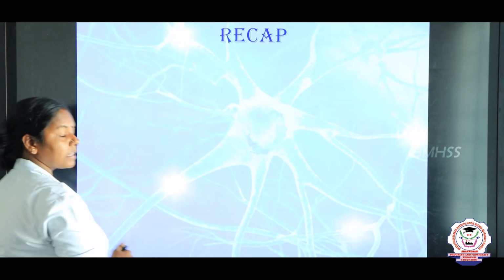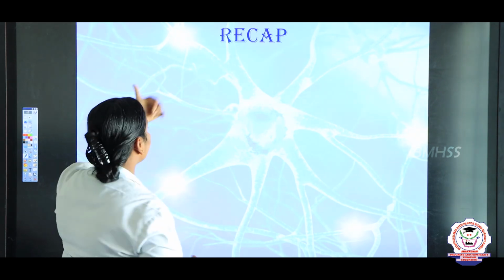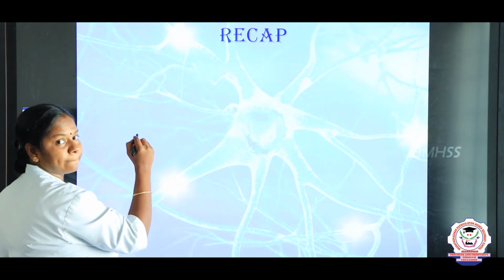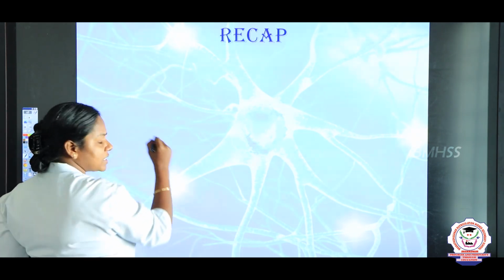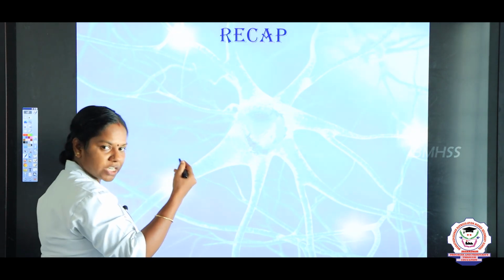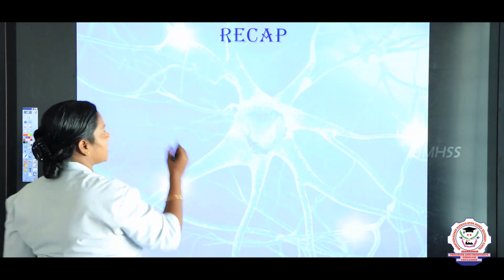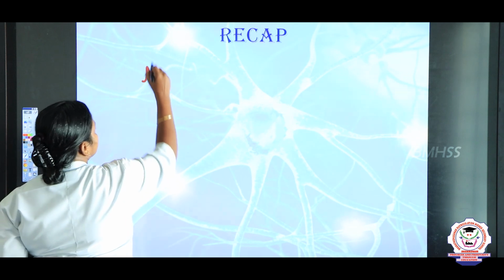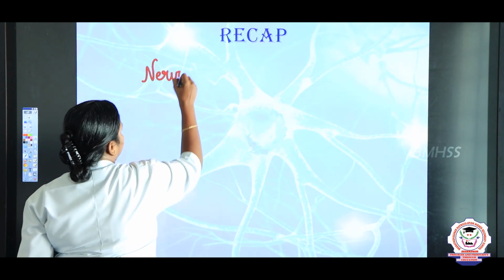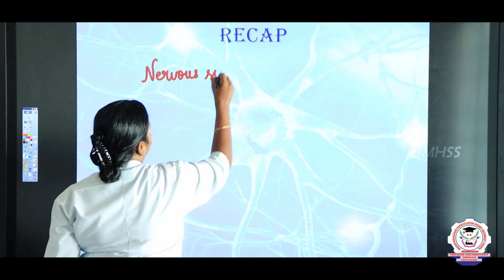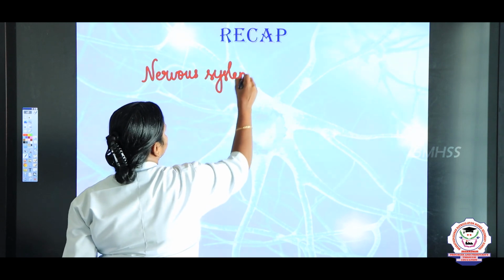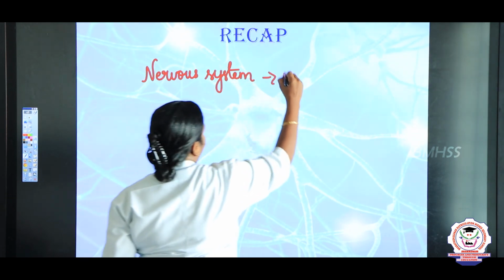So, now let us recap, children, what are all the things we studied? We studied about response, stimuli, coordination and homeostasis. Then we studied about the nervous system. The nervous system is composed of, what are the three things we studied? We studied about the neuron.